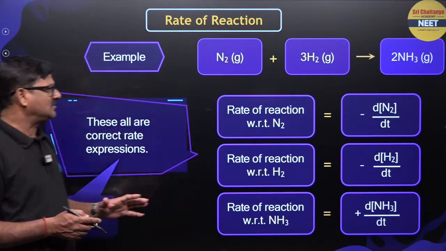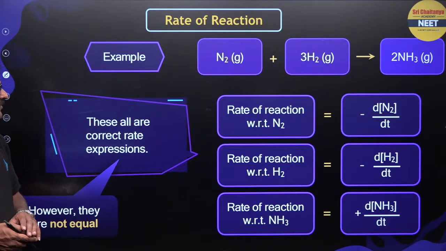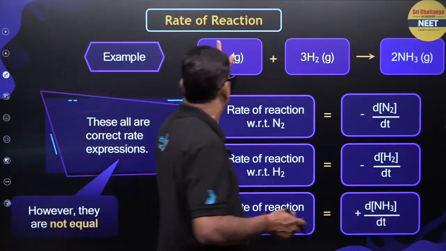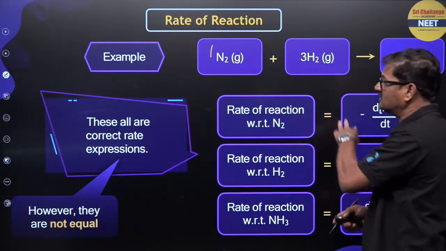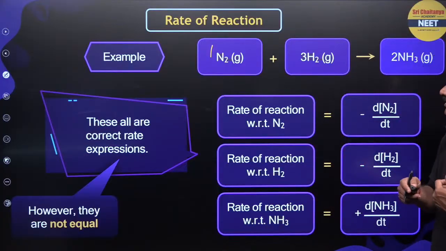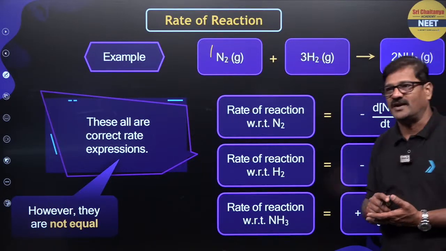These are all just individual rates, but when it comes to stoichiometry, for consumption of one molecule of nitrogen, three molecules of hydrogen are consumed. So the rate of consumption of nitrogen and the rate of consumption of hydrogen are not the same.